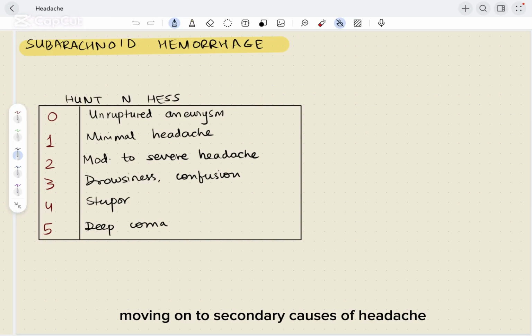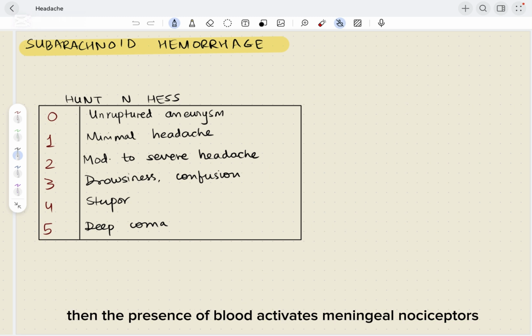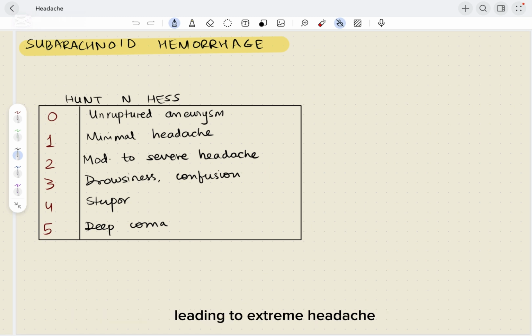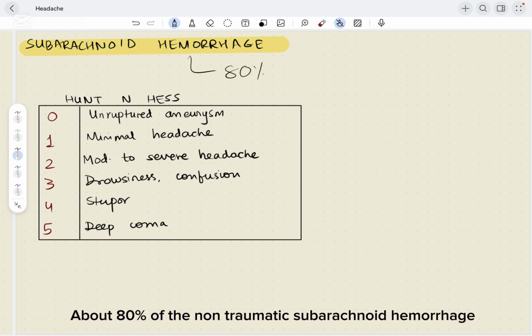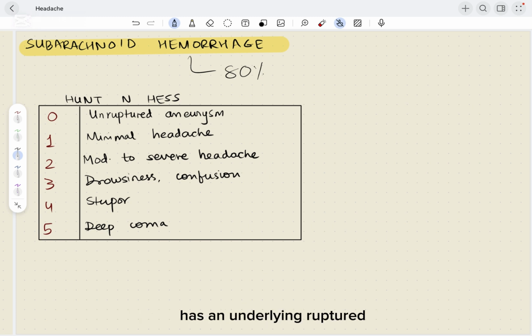Moving on to secondary causes of headache. One of the most important causes is subarachnoid hemorrhage. Basically, when blood extravasates into the subarachnoid space, the presence of blood activates meningeal nociceptors, leading to extreme headache. About 80% of non-traumatic subarachnoid hemorrhage has an underlying ruptured saccular aneurysm, particularly in the circle of Willis.